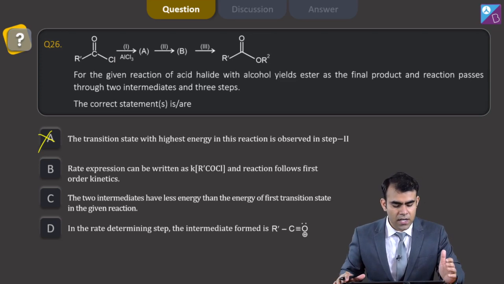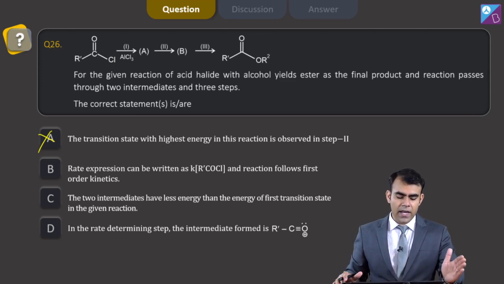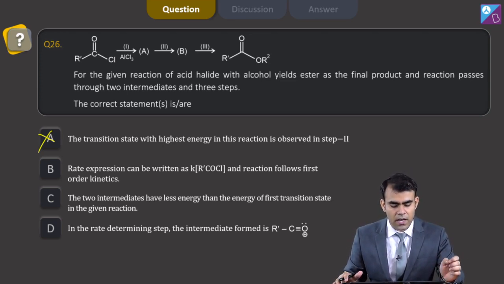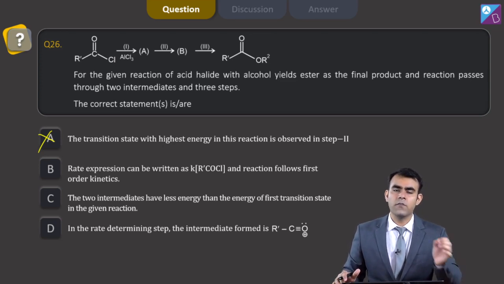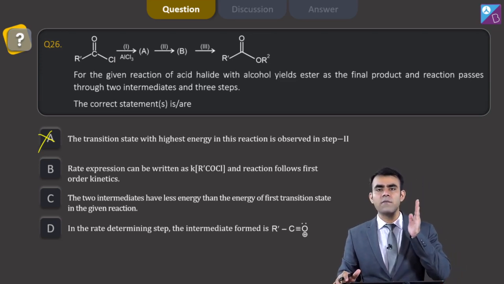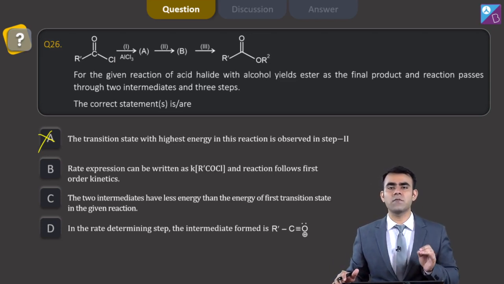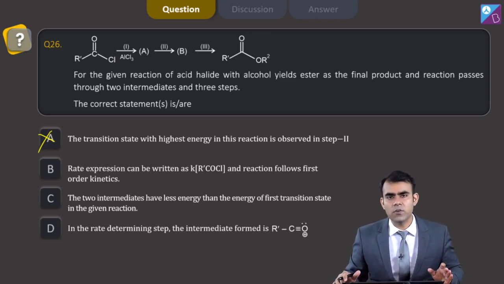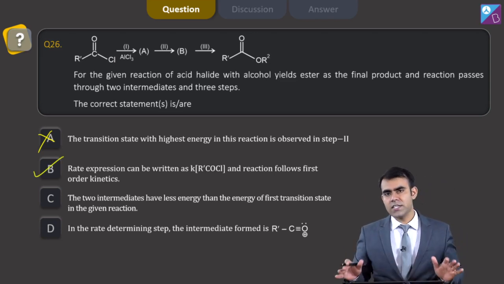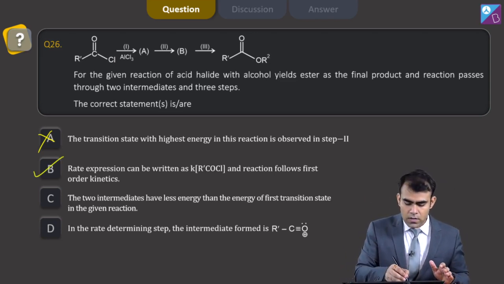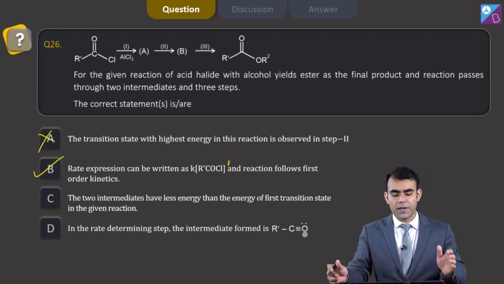Second statement says a rate expression can be written as K[R'COCl] and the reaction follows first order kinetics. Yes, the reaction follows first order kinetics because in the first step only the substrate is involved, there is no involvement of my alcohol. So I can represent my reaction in this form, and it is a reaction having order 1.